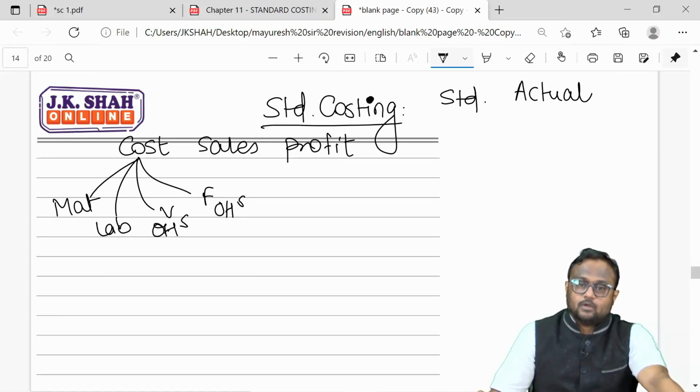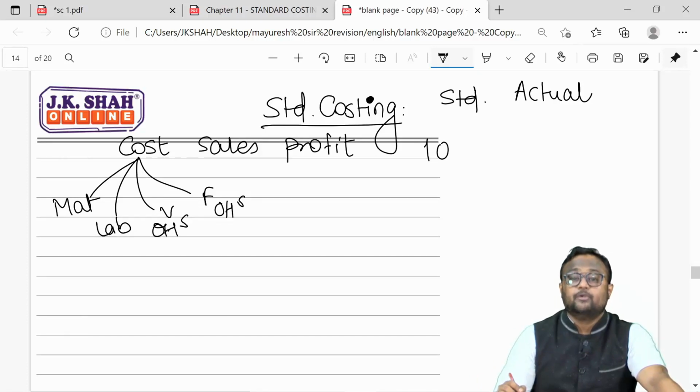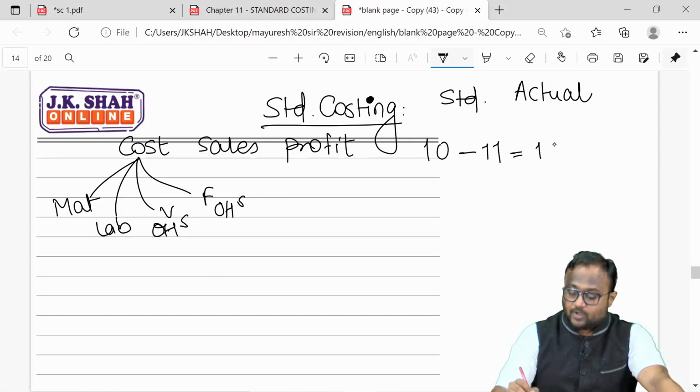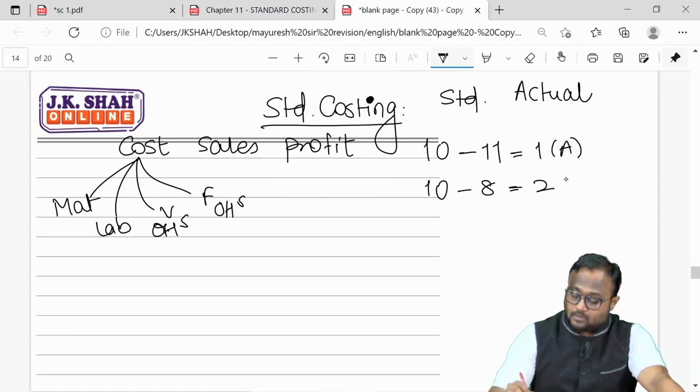So now, how do we work? See, for example, the standard is set to be 10. The cost should be 10. If the cost is 11, answer is -1, but it is not -1, it is 1 adverse, because my cost is going up, profit is going down. I expected cost to be 10, but the cost is 8. Oh my God, it is 2. Cost is going down, profit will definitely increase.